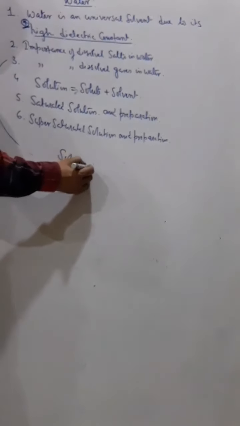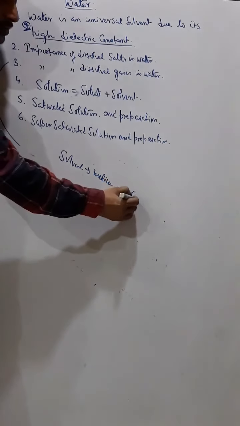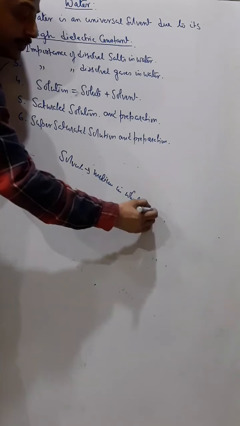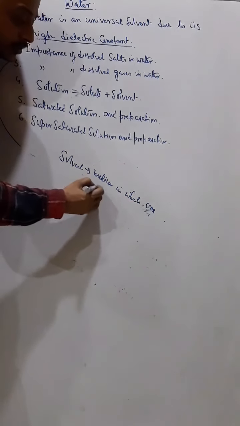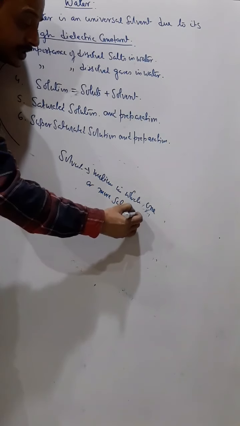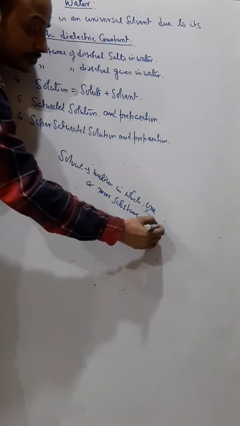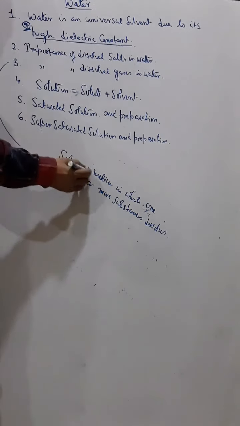Solvent is the medium in which one or more substances dissolve. So that is called solvent.